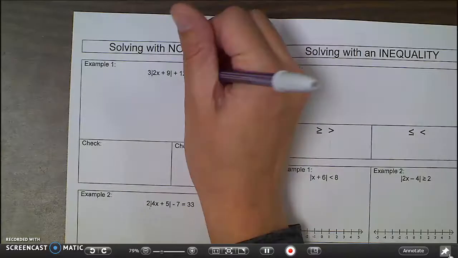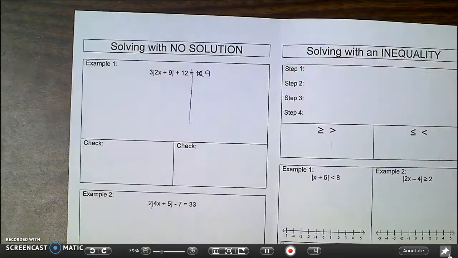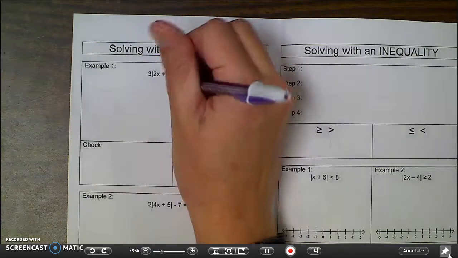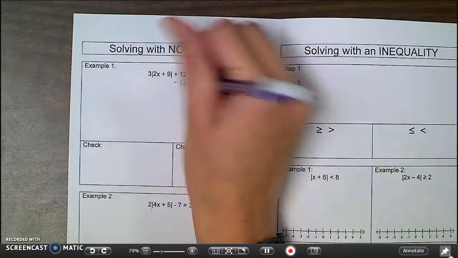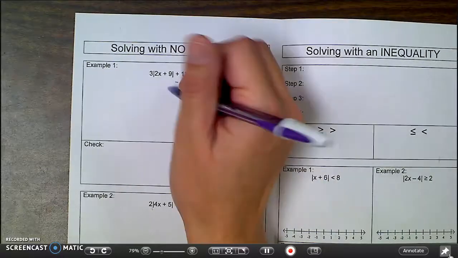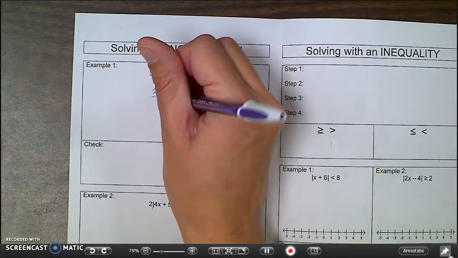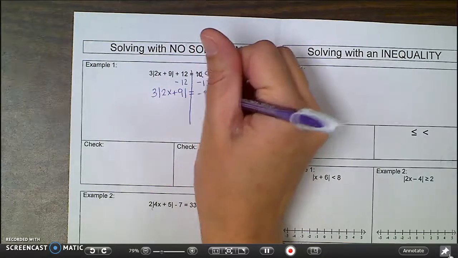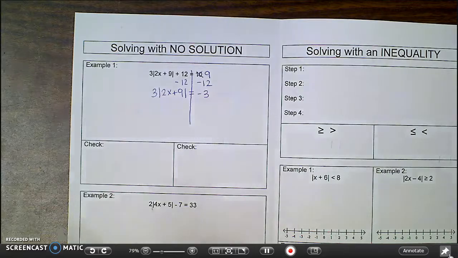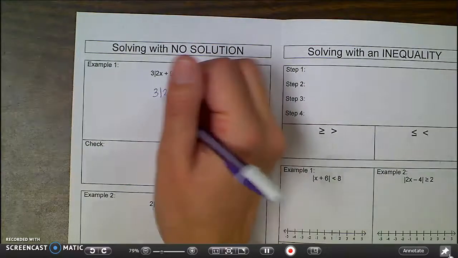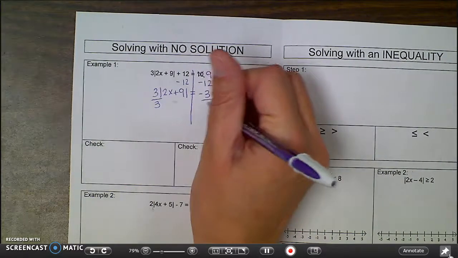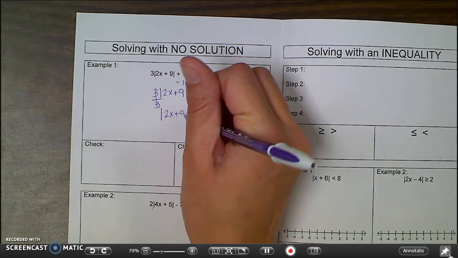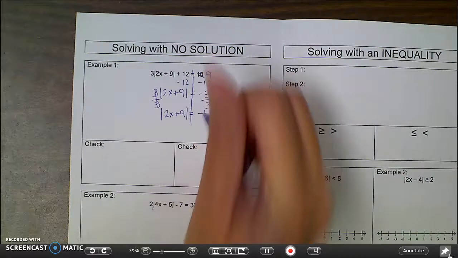Alright, so we put in our line. We need to get our absolute value bars alone. It's not alone. So I'd first have to get rid of addition, so I subtract. So we'll have 3 absolute value 2x plus 9 equals negative 3. Now, just like with the last one, there's that 3 out front, so I'm going to have to divide that away. And so I'll have absolute value of 2x plus 9 equals negative 1.